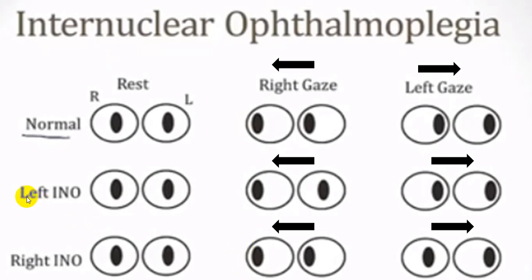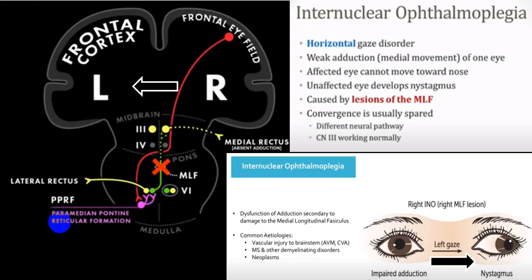So if there is damage to the left side medial longitudinal fascicle, we call it a left INO, or right INO, depending upon that. And then I will show you one slide: if it is an anterior damage, if there is an INO with convergence palsy, then it is anterior, and if there is sparing of the convergence response, it is posterior INO.